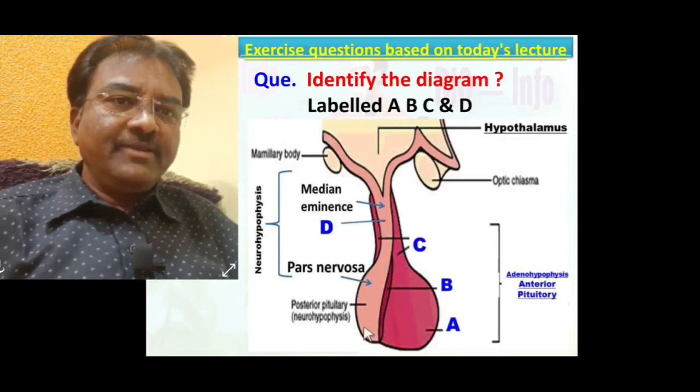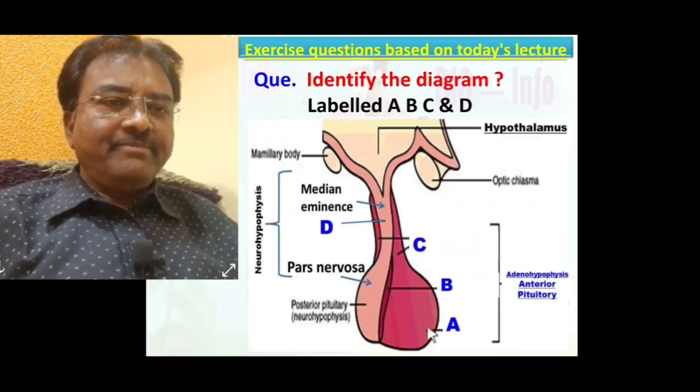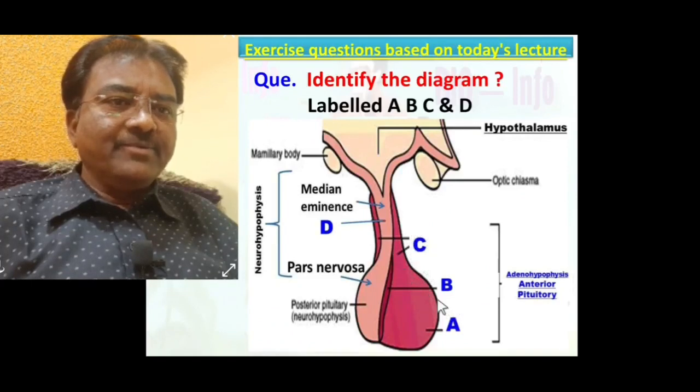So infundibulum is a part of the neurohypophysis, and pars distalis, pars intermedia and pars tuberalis are adenohypophysis parts.